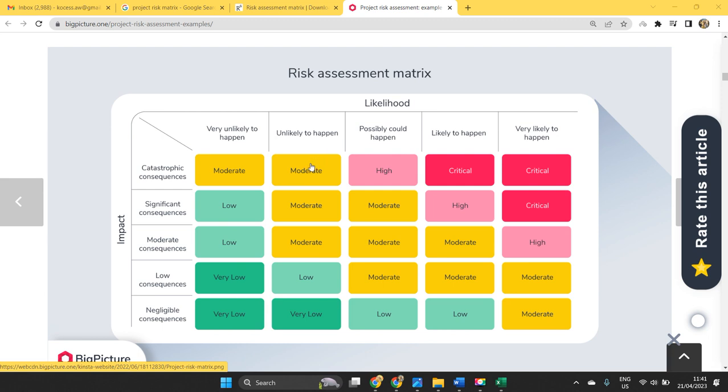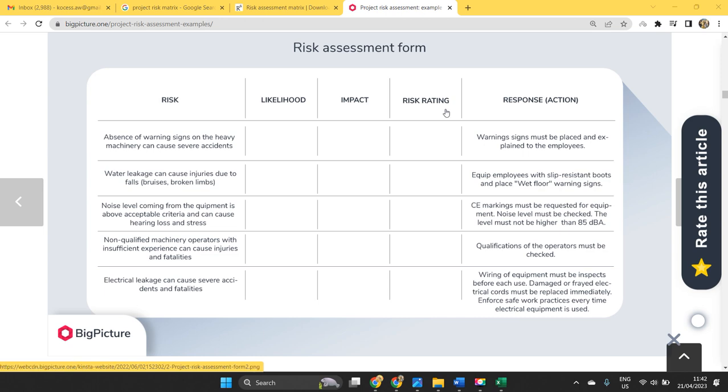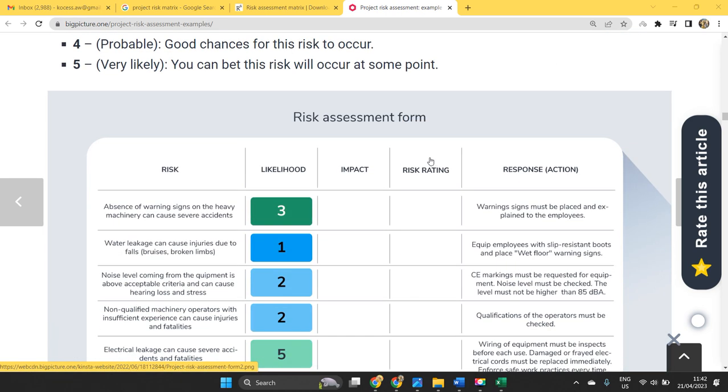How can we define it? Maybe because of certain situations, a short circuit can happen within the project environment, because of which certain works might be delayed, or certain resources will get spoiled or damaged. In that way, we describe the risk. Then we should speak about impact and likelihood of happening. Based on that, a risk rating should be conducted. So these are some common elements. You can also elaborate them.